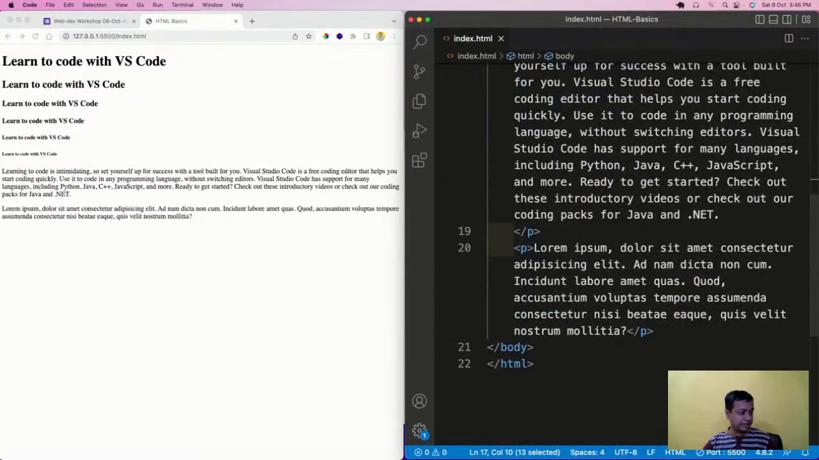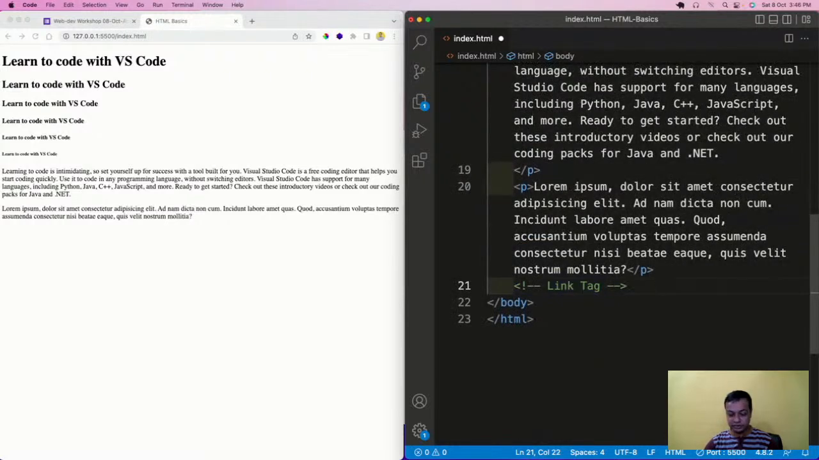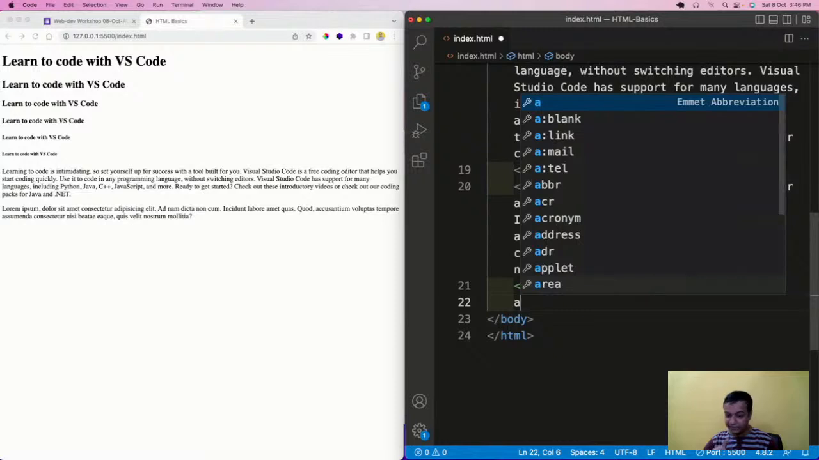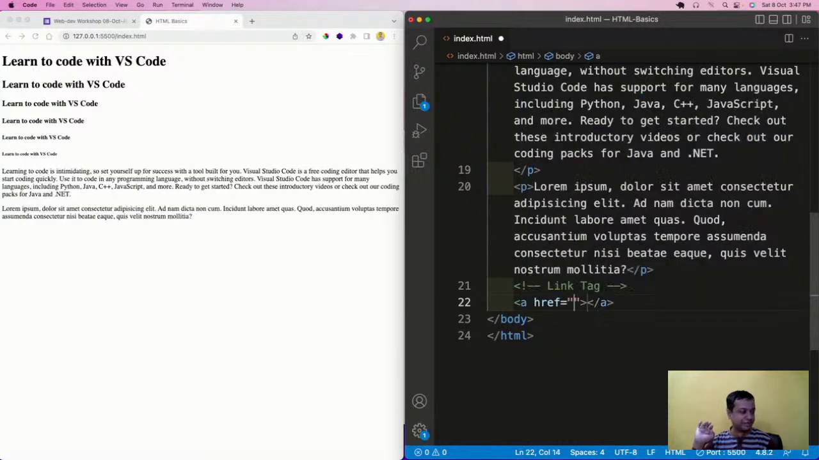Again I'll comment it and it will not be shown. Now the next tag which we are going to do is the link tag, also known as the anchor tag. Here I'll type a, and I'm pressing tab, and it comes. This is the VS Code functionality. It is showing something known as href, and this is also known as an attribute. If in any tag we give something, that is known as an attribute.